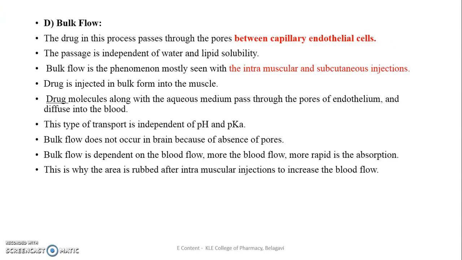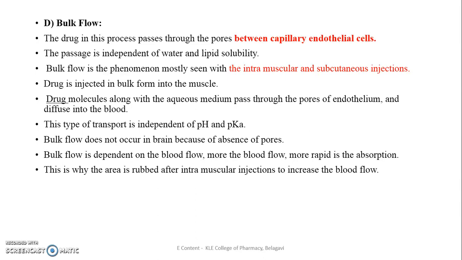Next is bulk flow. In this process the drug passes through the pores between the capillary endothelial cells. The passage is independent of water and lipid solubility. Bulk flow is mostly seen with intramuscular and subcutaneous injections. The drug is injected in bulk form into the muscle, and the drug molecule along with the aqueous medium passes through the endothelial pores and diffuses into the blood circulation.